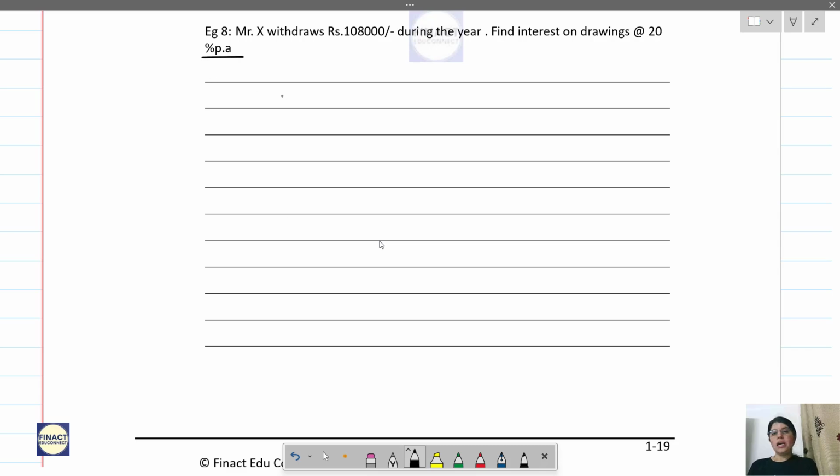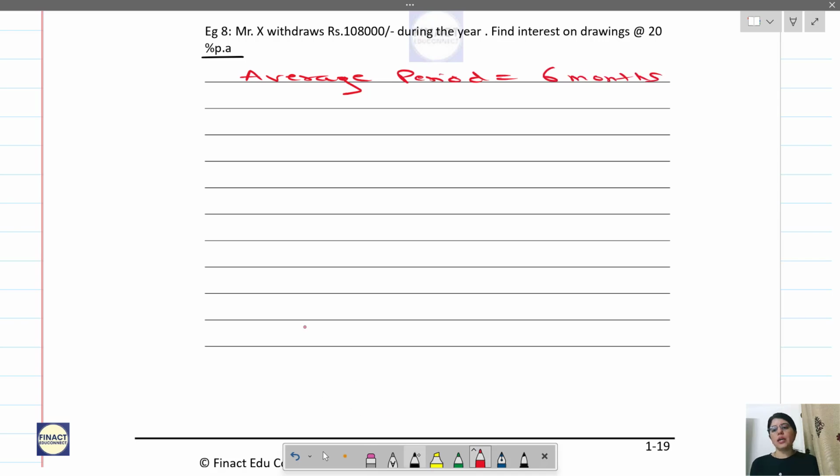So whenever they give you the total amount withdrawn during the year and rate, as the dates are not given, we are assuming that it is regularly withdrawn in the middle of the month. So here in this case, always the average period will be 6 months.